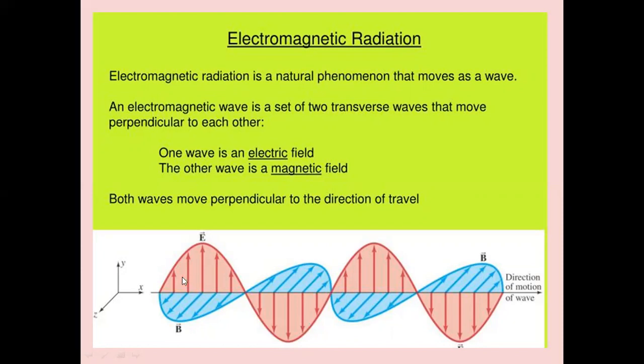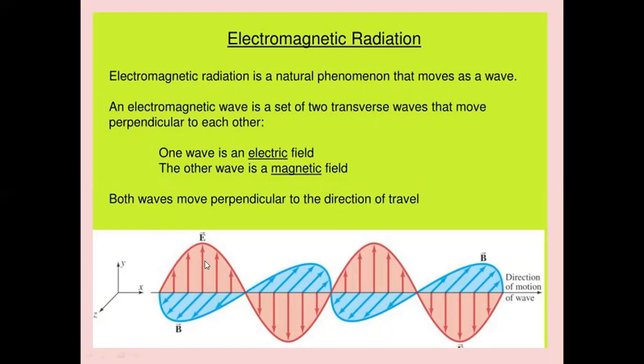So if you say that the electric field is along y direction, then we have the magnetic field. This is the magnetic field in one direction. This is the magnetic field in the other direction, Z direction, but opposite in polarity. So along Z direction, the magnetic field is propagating, moving.